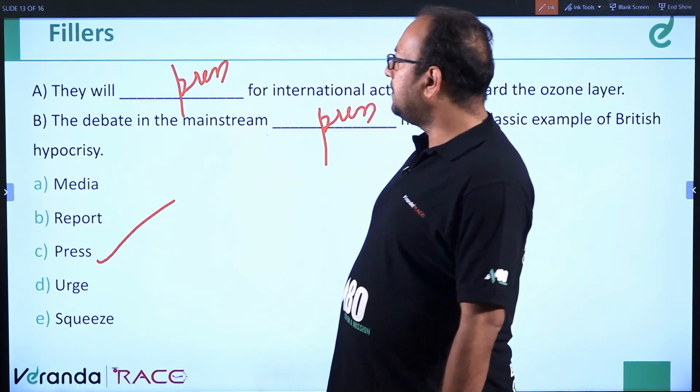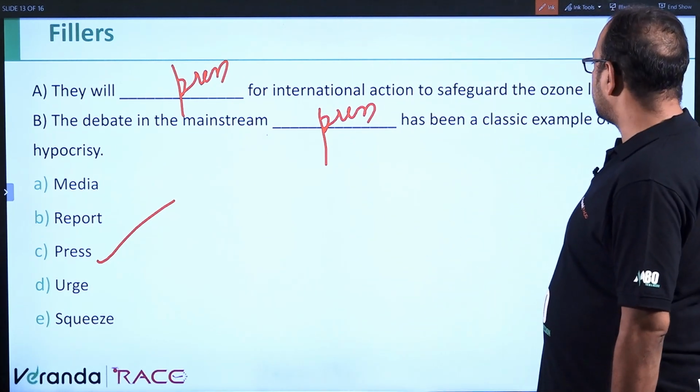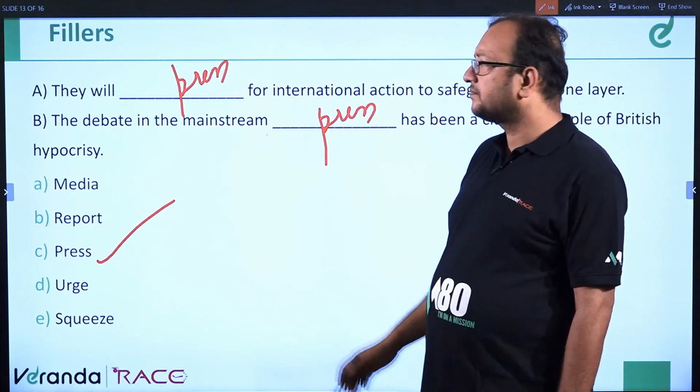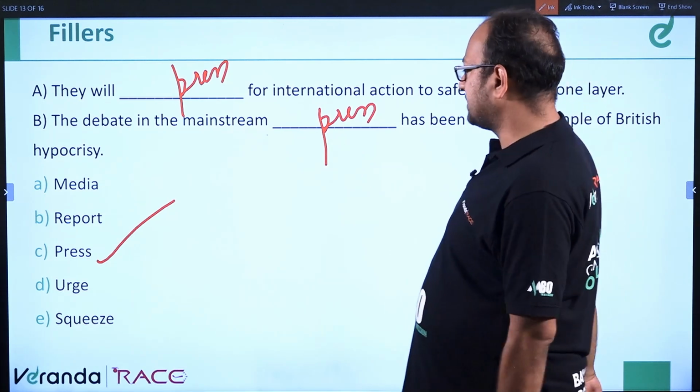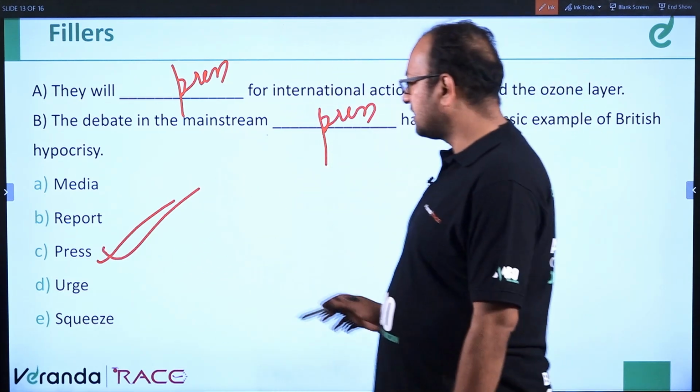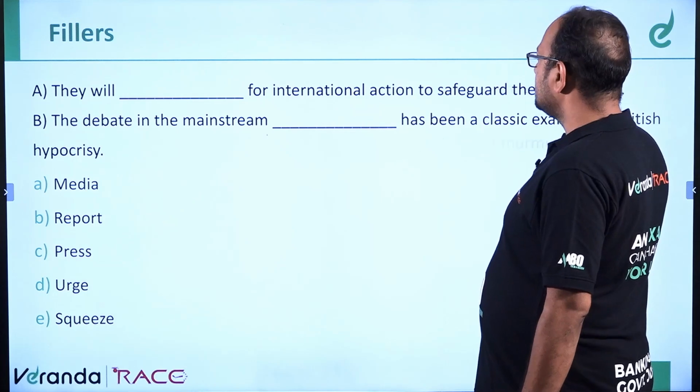You see the options. The debate in the mainstream press has been a classic example of British hypocrisy. They will press for international action. So press is the correct option over here. Clear? Next.